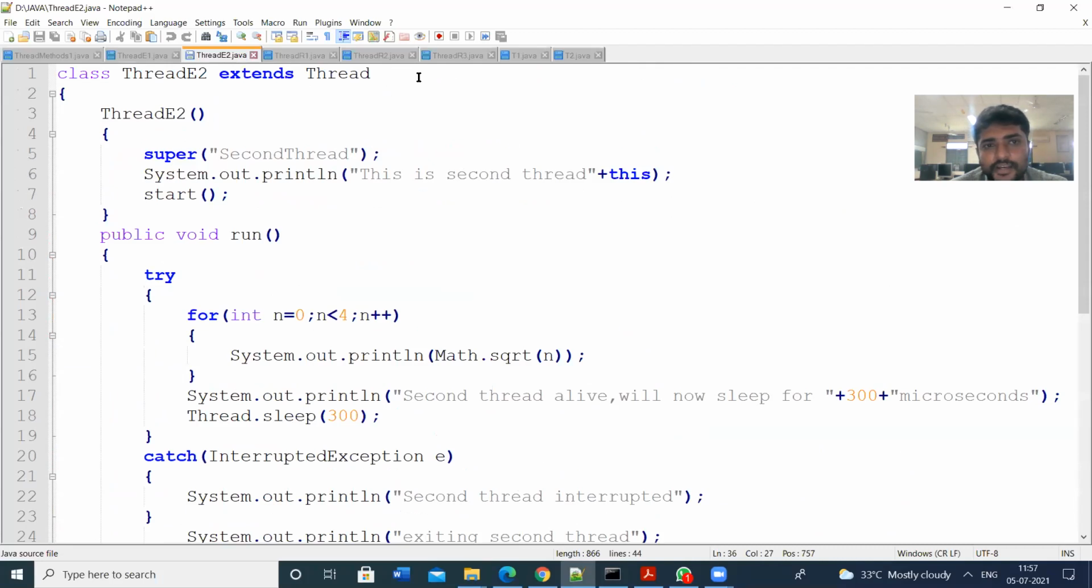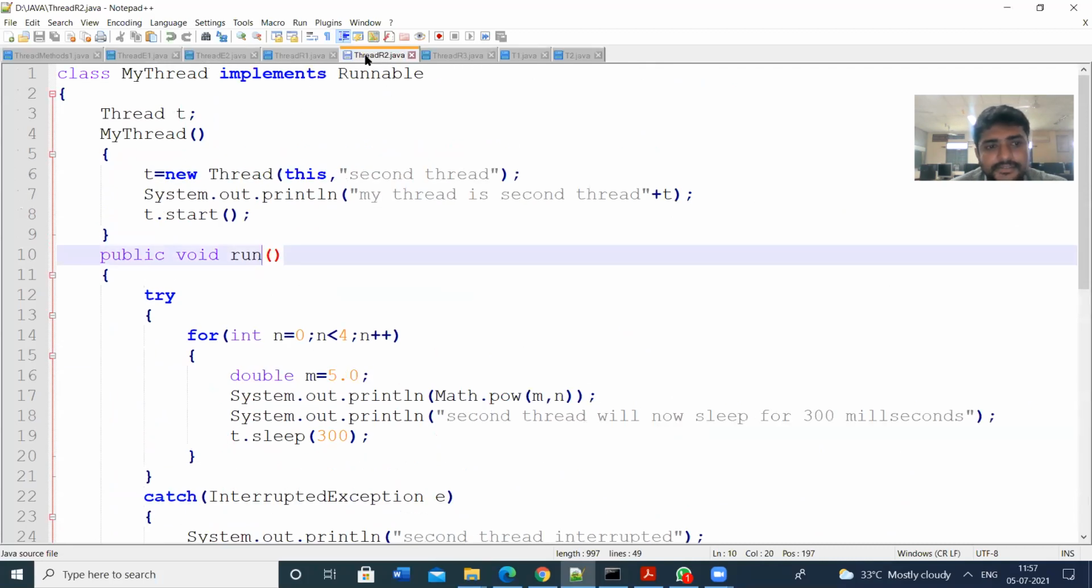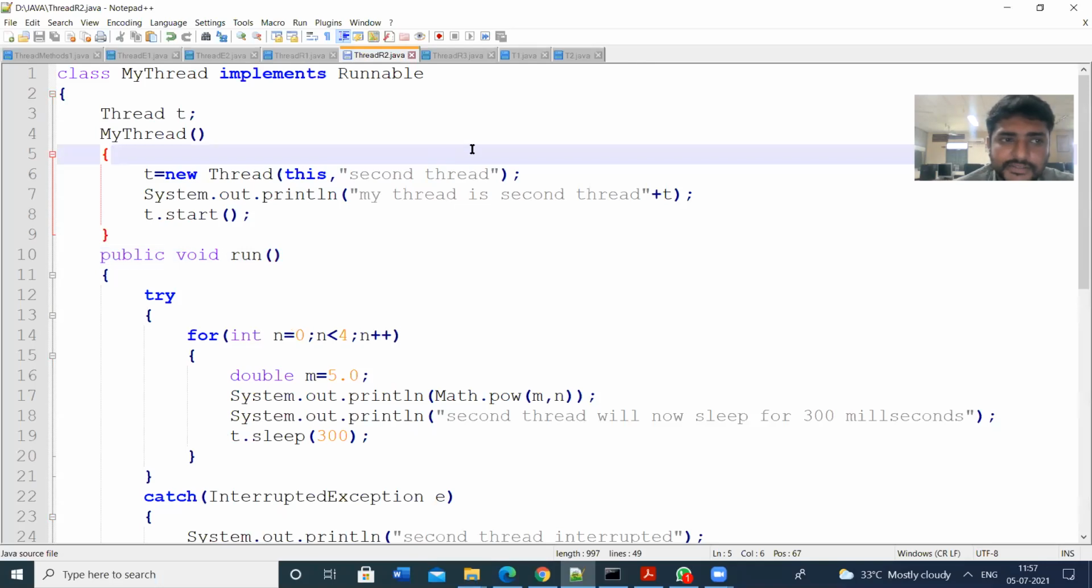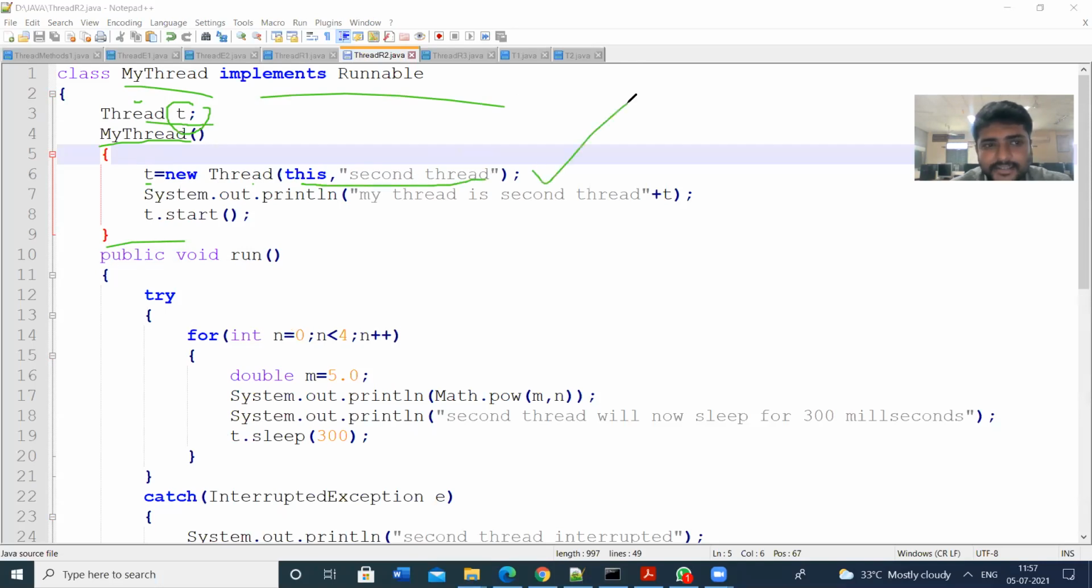Now let us see the same thing by using the runnable interface, how you can implement multiple threads with it. So my thread implements runnable. I am creating the object T of the class thread, and then I am creating the constructor. So Thread t is equal to new Thread. In the constructor parameter, I am passing the second thread. I am naming this as second thread, printing the thread name, and starting the thread with t dot start.